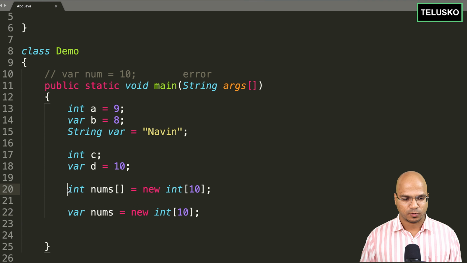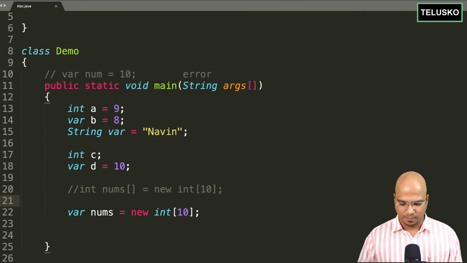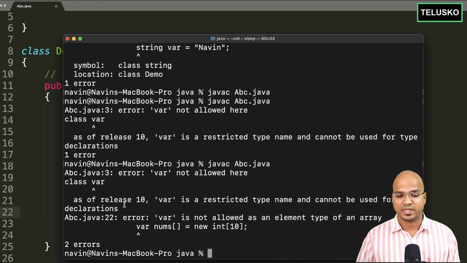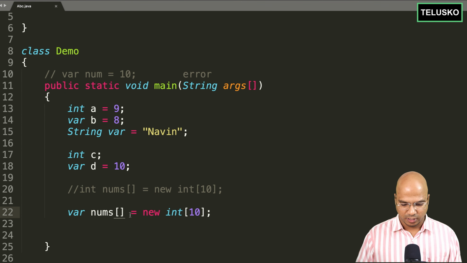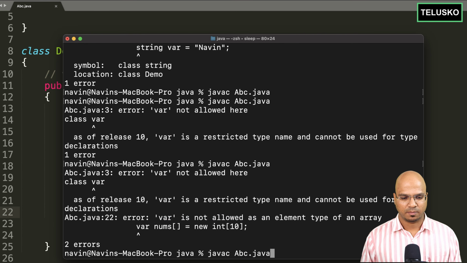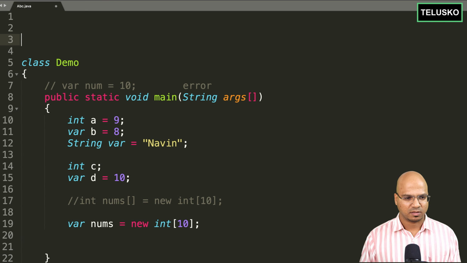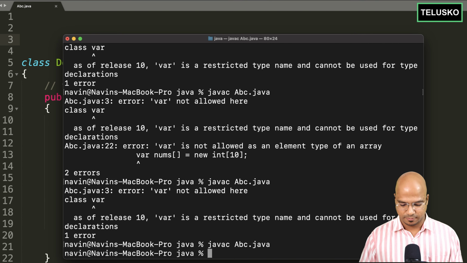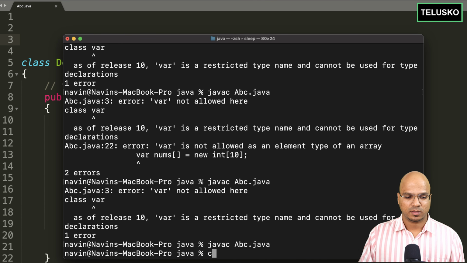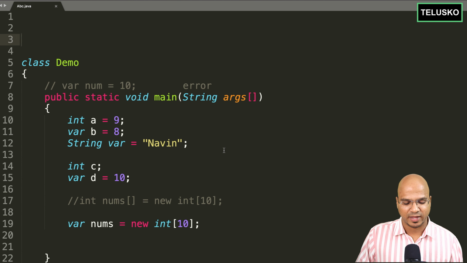And let's see what happens if you put a square bracket. So if I come back here and put square bracket, compile, you can see we got an error. It says var is not allowed as an element type for an array. Okay. So let me remove this square bracket and compile, and you can see, okay, this time we have a different error. We still have this class, remove and run. You can see there's no error. Cool. So this is something you have to remember. This is how it works. You can use a var keyword there.